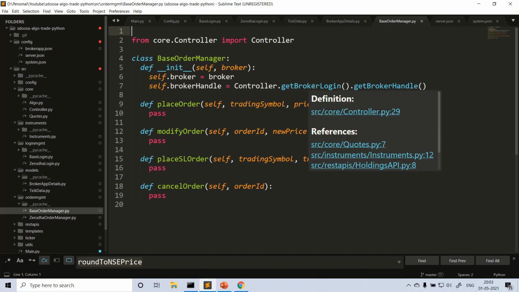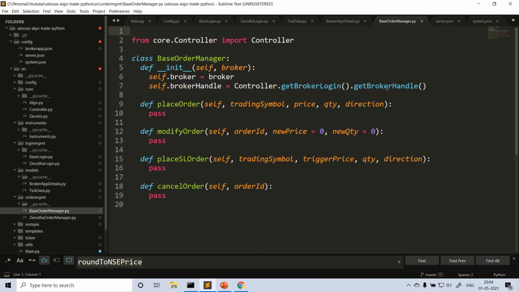So the broker session basically here, and from this get broker handle. In this case, the Kite SDK returns some handle, right? In Zerodha it is this way, in Fyers' case it may be different, okay? Or you can just treat it as: you need some broker session after successful login. So to place an order or modify an order, whatever you want to do, you need to have the broker login session, correct?